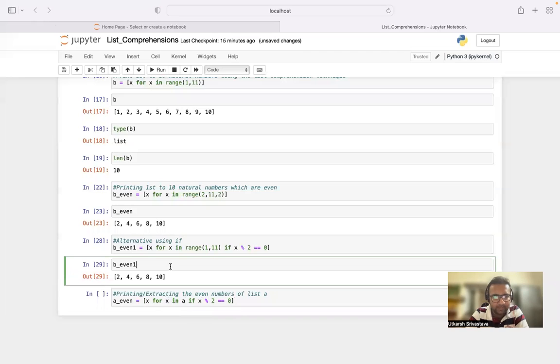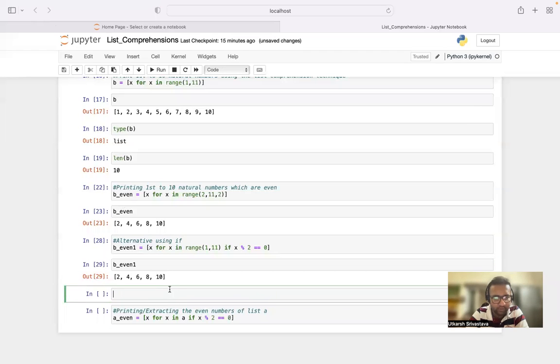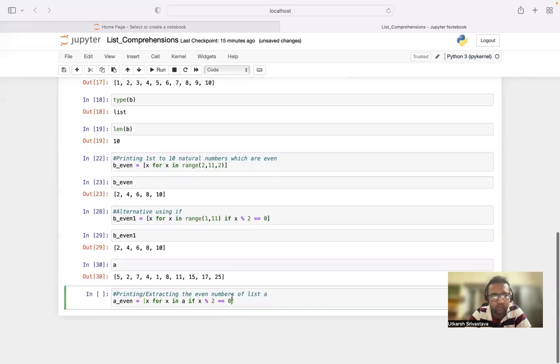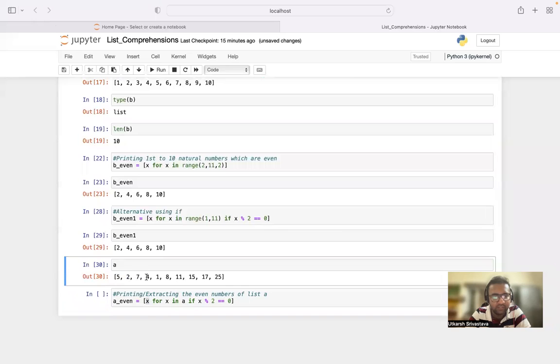Let me print the list A over here. It will check for 5, whether 5 modulus 2 will be equivalent to 0. No, it won't be equivalent to 0. It will check for 2. It will store 2 inside this X, which is highlighted. Check for 7.